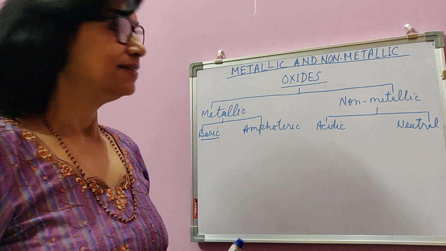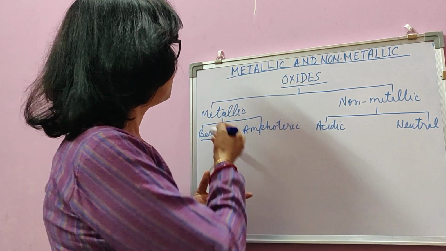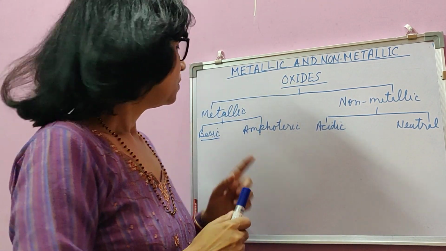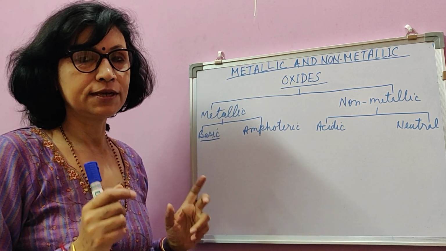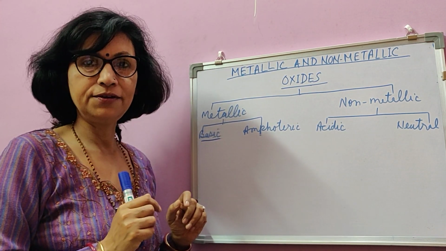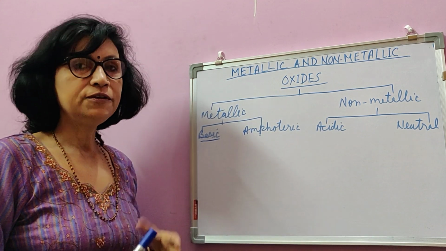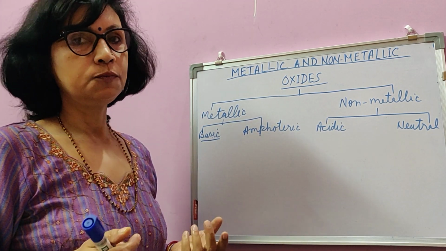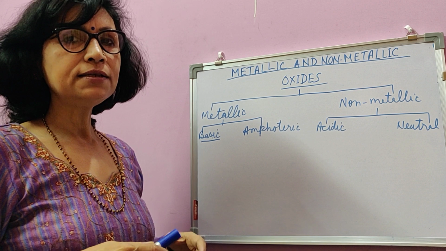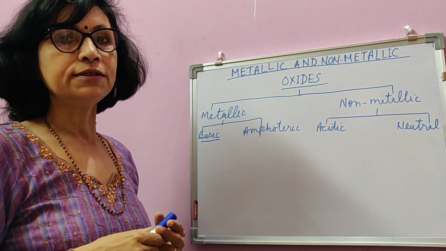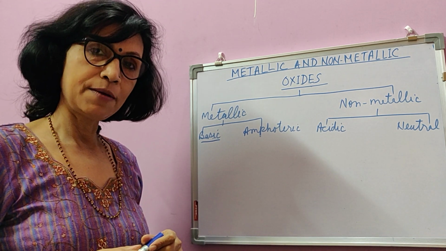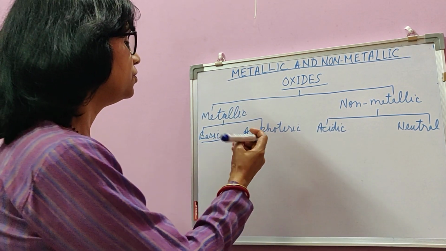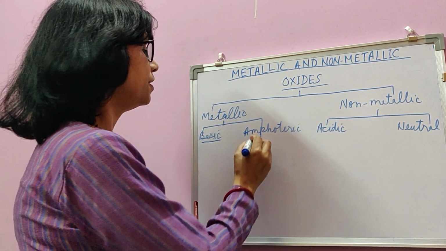Dear students, let's study metallic oxides further. Metallic oxides, as we discussed, most of them are basic by nature and some of them dissolve in water to form corresponding alkalis. But there are certain metals whose oxides are not basic by nature. Then what are they chemically? Their chemical nature is amphoteric.